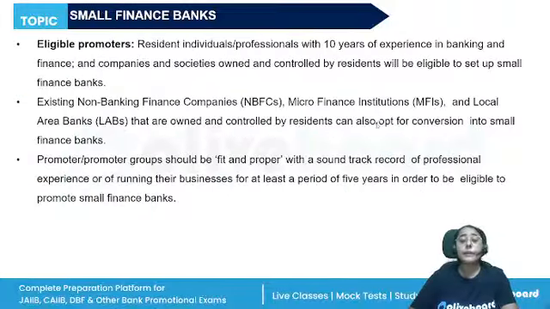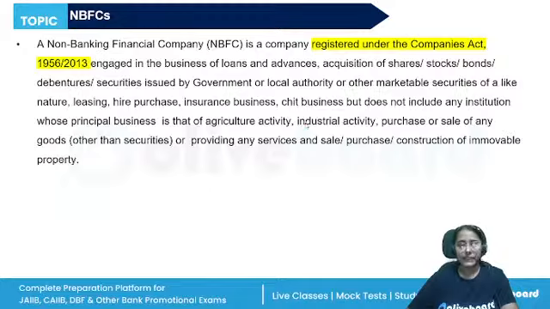Who are the eligible promoters? SFBs are set up with promoters or sponsors who are resident individuals with 10 years of experience in banking. NBFCs, MFIs, LABs, which are owned and controlled by residents, can also opt to convert into SFB. The promoters should meet the fit and proper criteria.